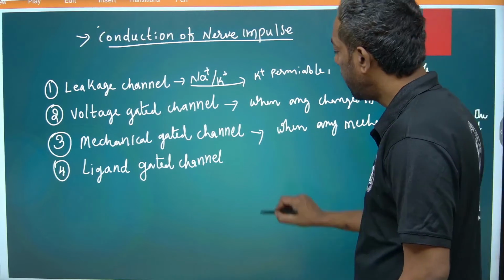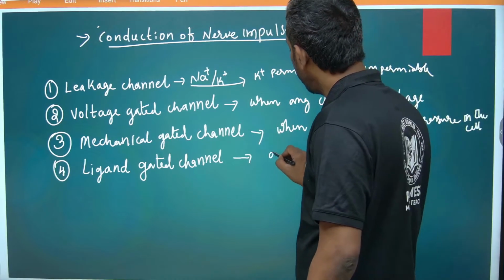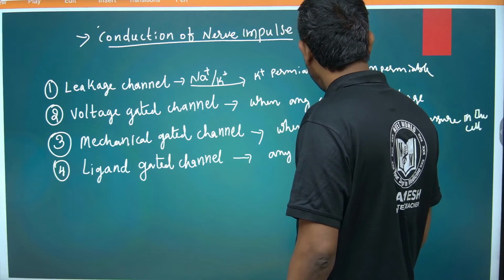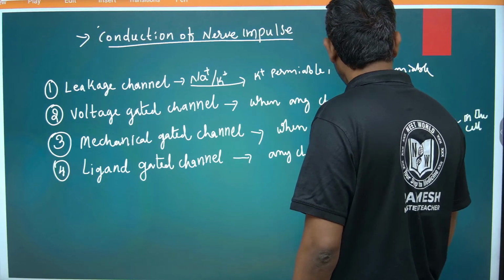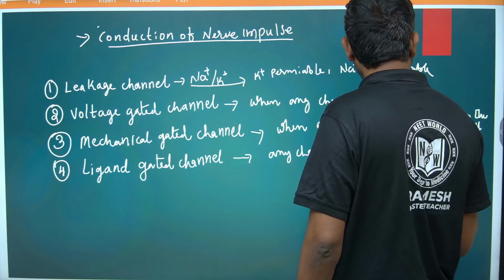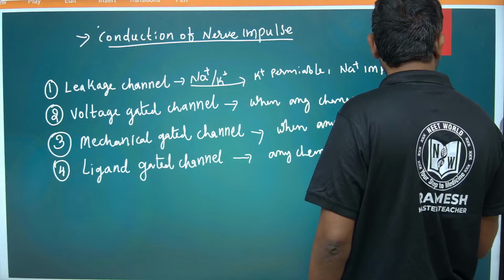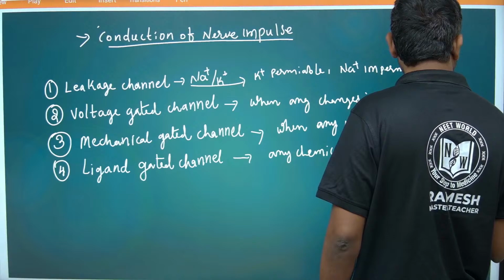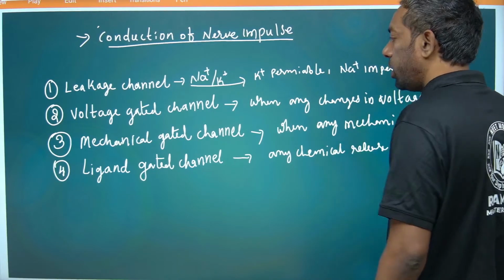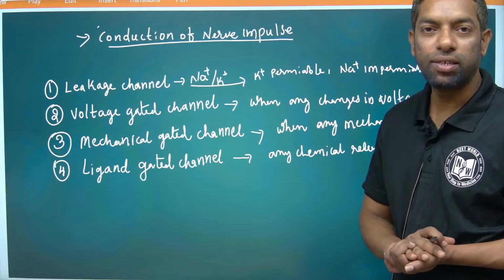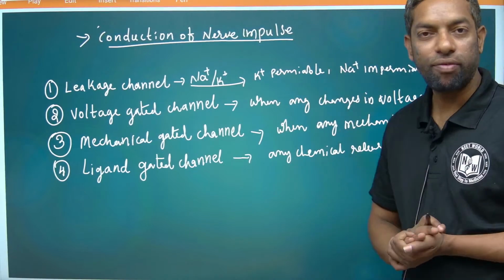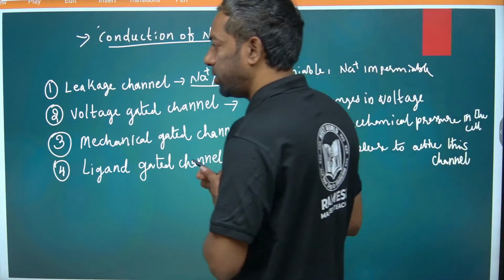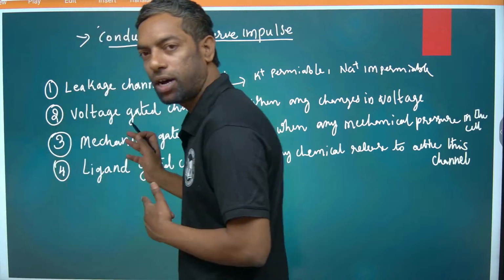The ligand gated channel is activated when any chemical is released. These four channels are involved in the conduction of nerve impulses. We are going to discuss them now. I hope, are you clear on this?